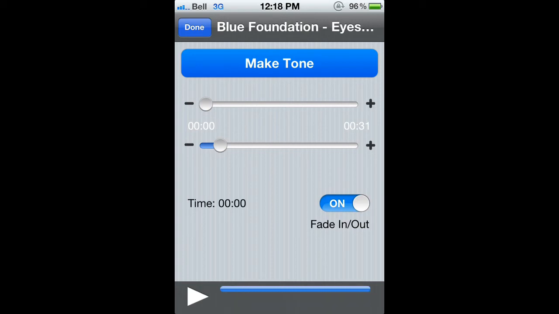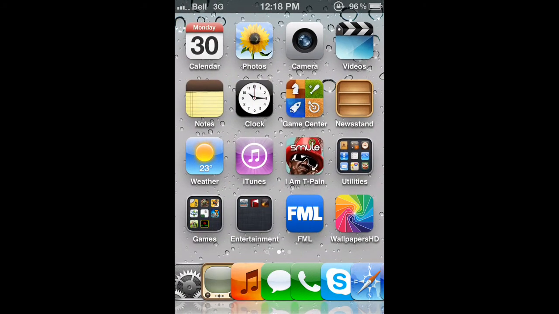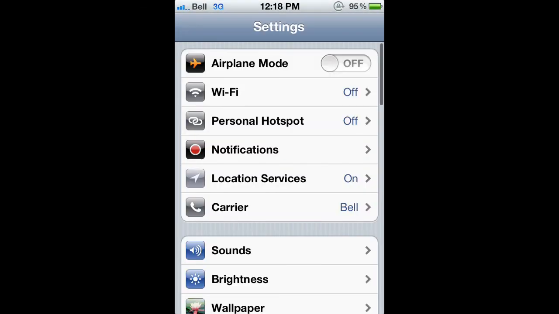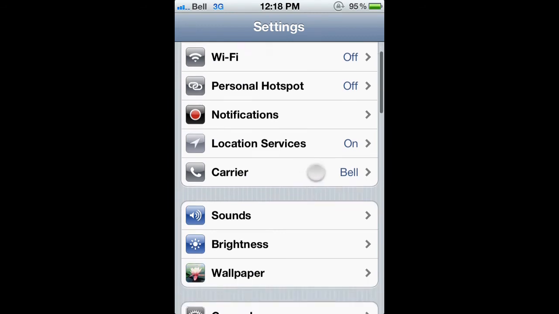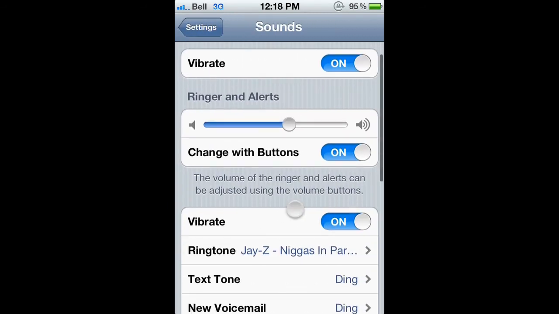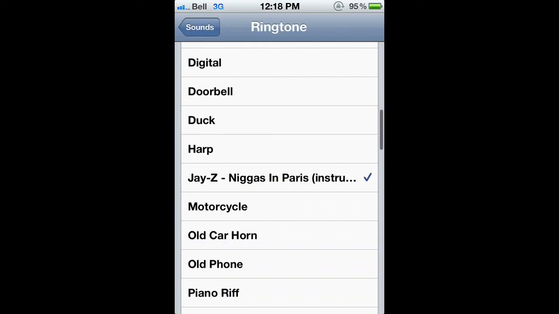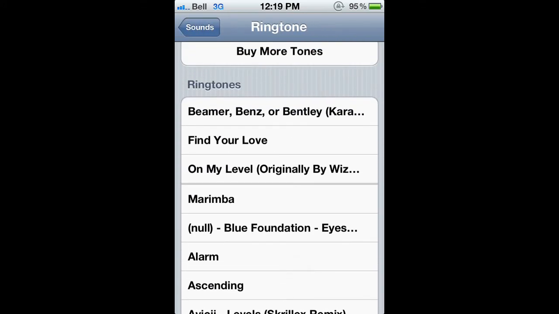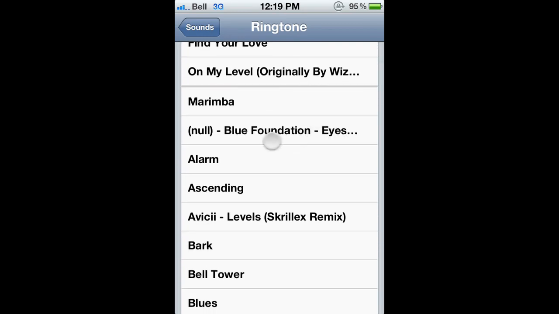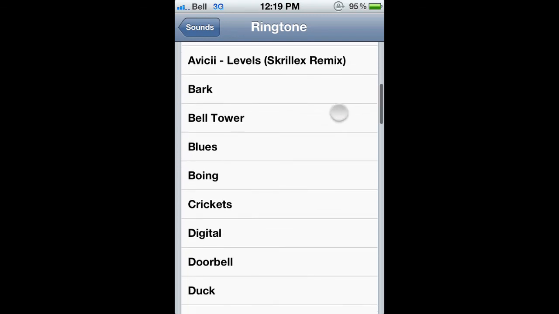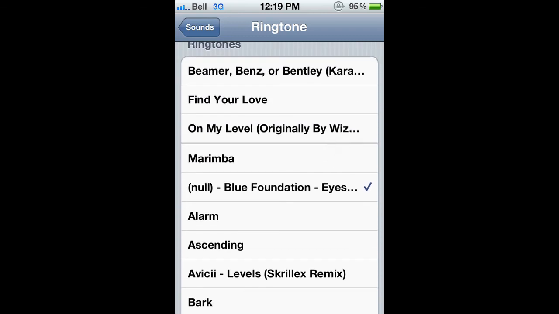finished making your ringtone, or downloading your ringtone or whatever, go into settings. And you're going to go into sounds, and you look in your ringtones, and it should be where all the stock ringtones are, right there. And yeah, so that's how you make your own ringtones and stuff.